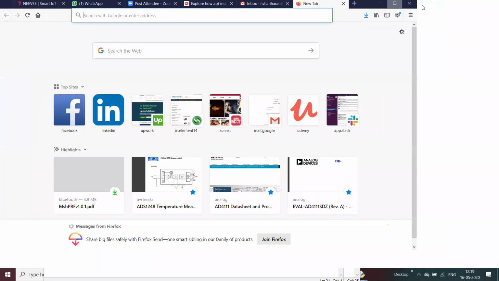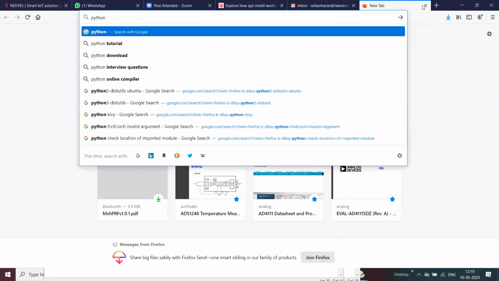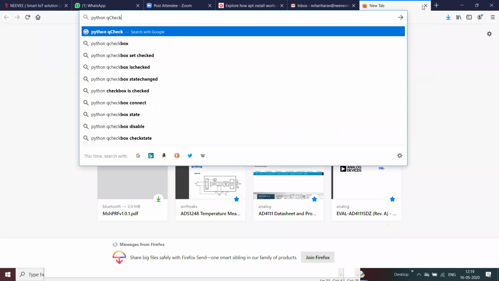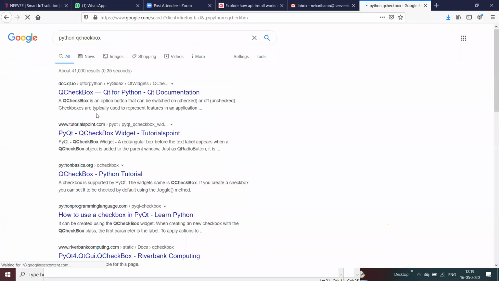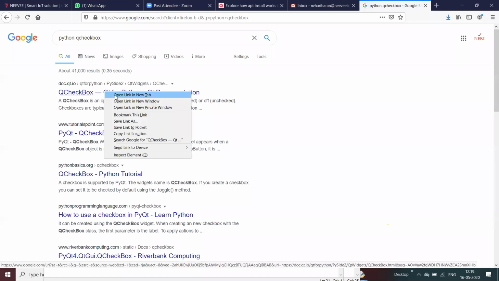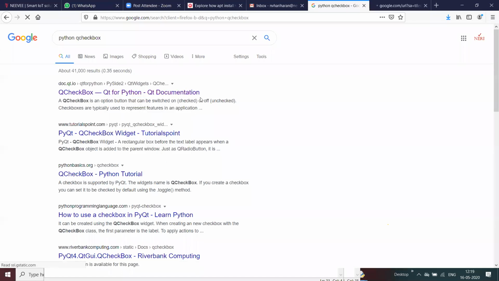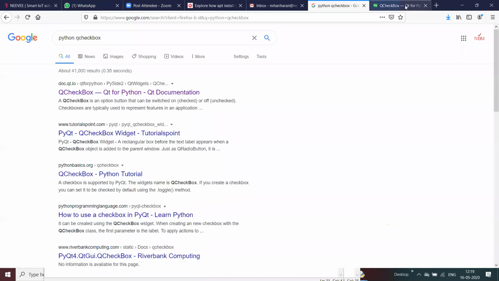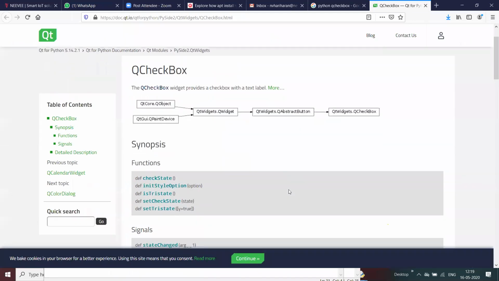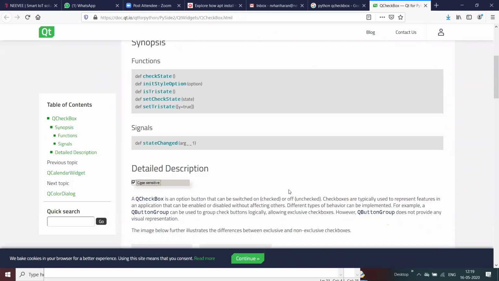For example, Python Q checkbox. This is the one that we can use, the checkbox information, and we can use different functions over here. Check state and check.